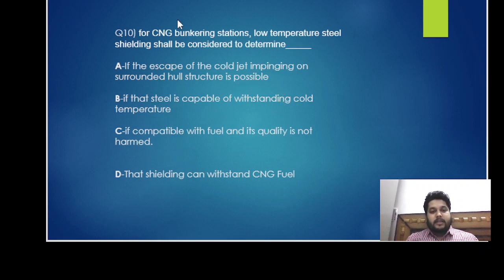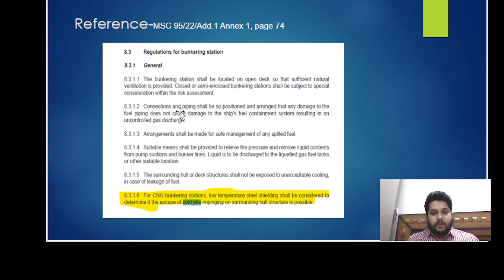Question 10. For the CNG bunkering station, low temperature steel shielding shall be considered to determine: A, if the escape of the cold jet impinging on the surrounding hull structure is possible; B, if that steel is capable of withstanding cold temperature; C, if it is compatible with the fuel and its quality is not harmed; D, that shielding can withstand CNG fuel. So, going with the IGF Code